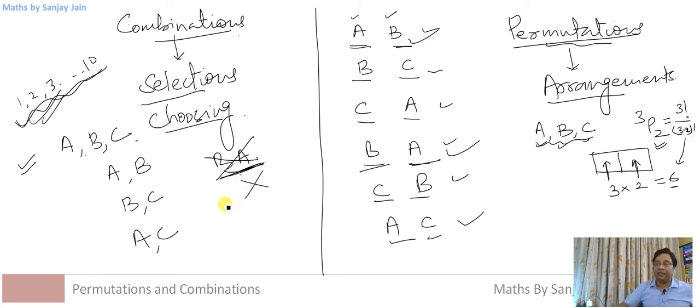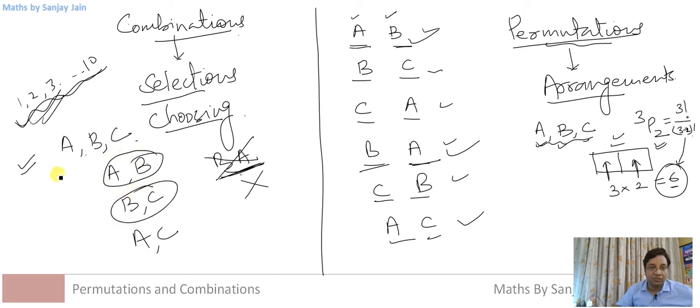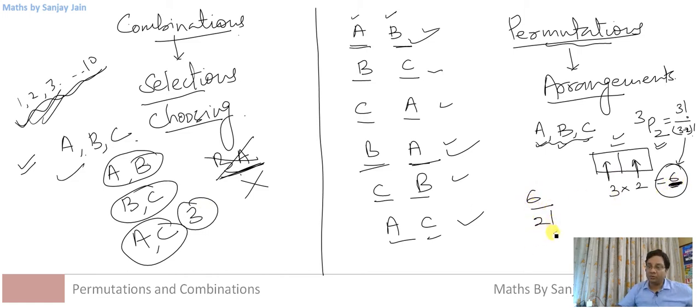but AB and BA are not two different selections, right? And if you compare the number of arrangements, 6, and the number of ways of selecting two out of these three, which is 3, what I am doing is dividing this 6 by 2 factorial. What is this 2 factorial? This is the number of ways these two can arrange themselves, right?